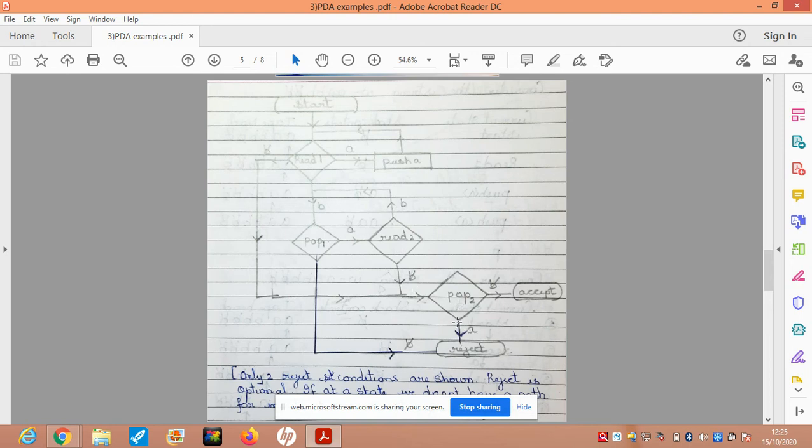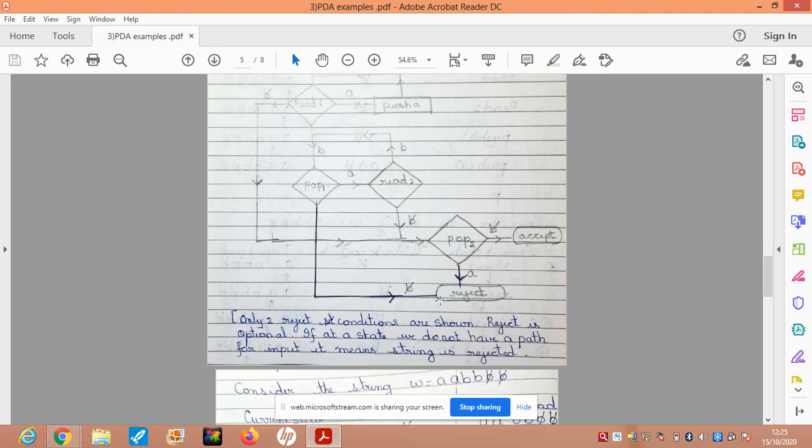So at read 2, if I get a blank and if I pop and get an A, I'm going to reject the string. See, the third condition, where B cannot be followed by A, can be handled at read 2 only. At read 2, I must get a B, because I cannot get an A. So at read 2, if I get an A, I'm supposed to reject such a string, because this is a condition where B is being followed by A, which is not allowed according to the language. So the diagram only shows here two rejections. The third one can be shown at read 2 for B followed by A.